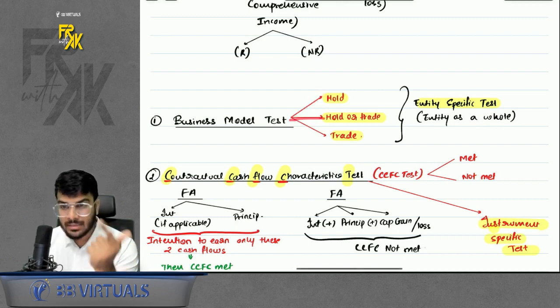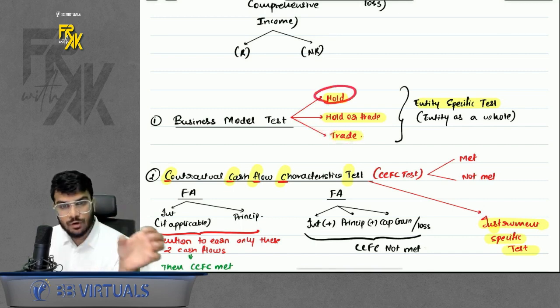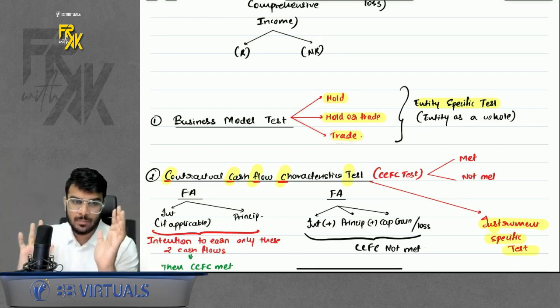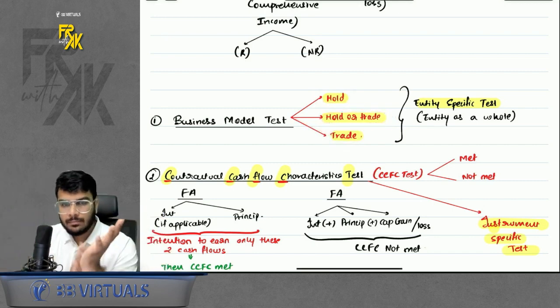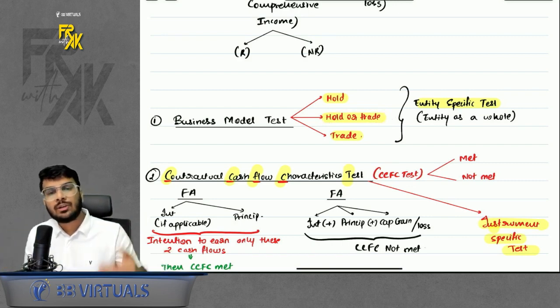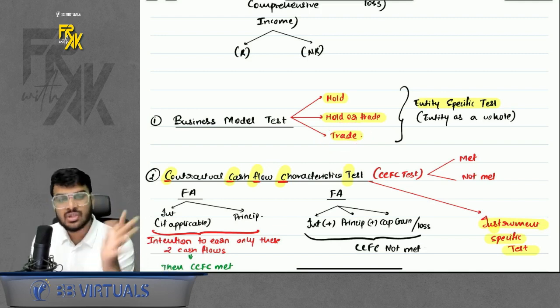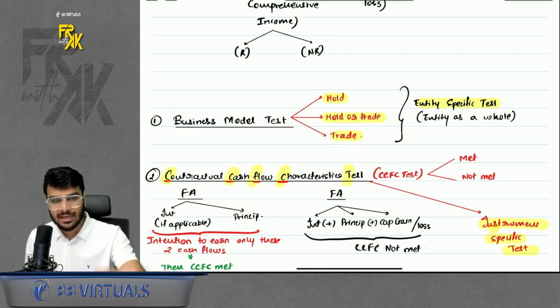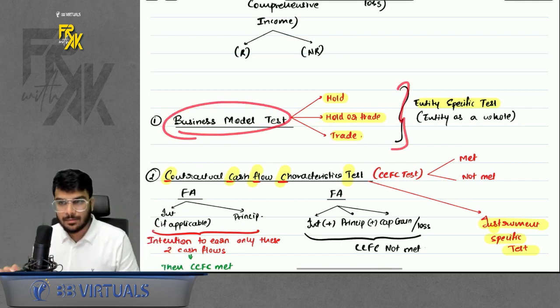Second, your model is either hold or trade. Third, it is trade. What is the meaning of this? Hold means whatever instrument you buy, you hold till maturity. That is your business model. Second is hold or trade. Whatever instrument you buy, you might either hold it, but if you get a better opportunity, you can think of selling it also. And the third type of business model is trade. Whatever you buy, you always think of selling it in the near future. So these can be the three business models of different companies.